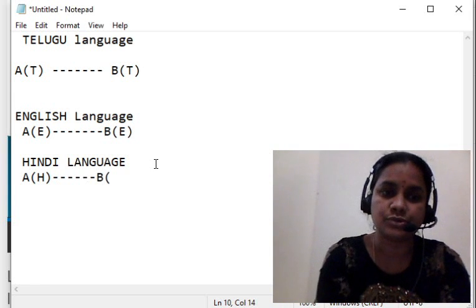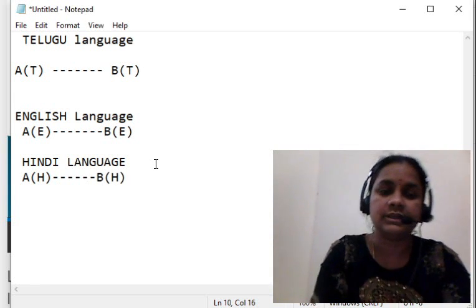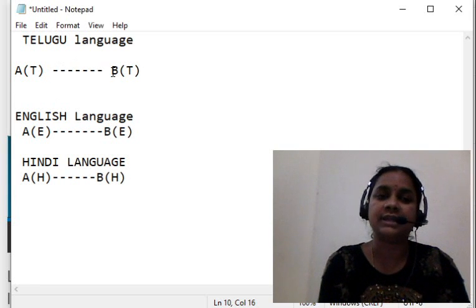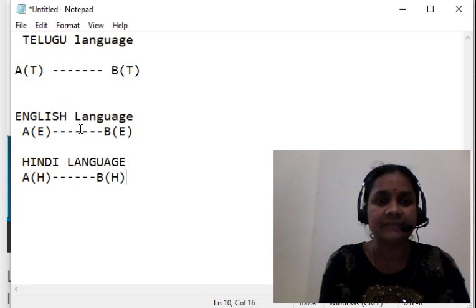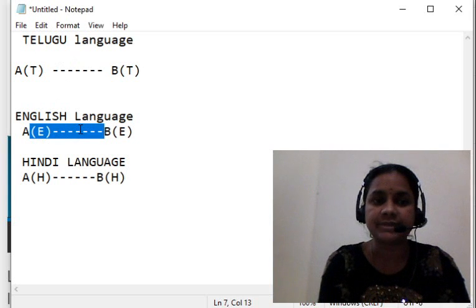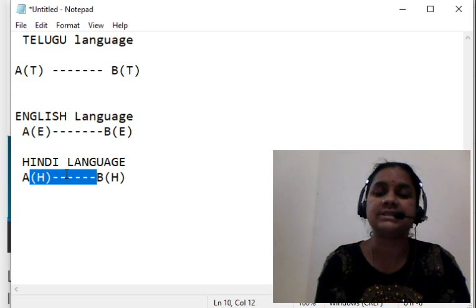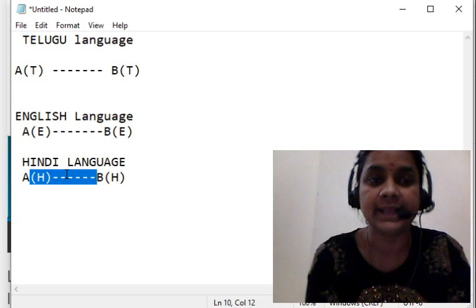That is the use of it. If it is Telugu language, two persons are communicating with Telugu. If it is English language, two persons are communicating with English. If it is Hindi language, two persons are communicating with Hindi language.